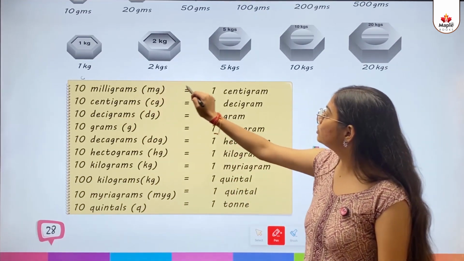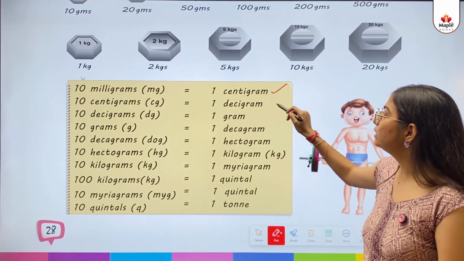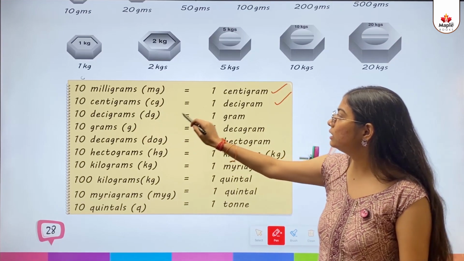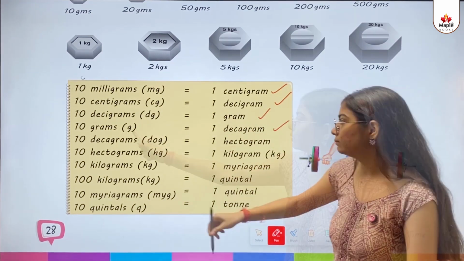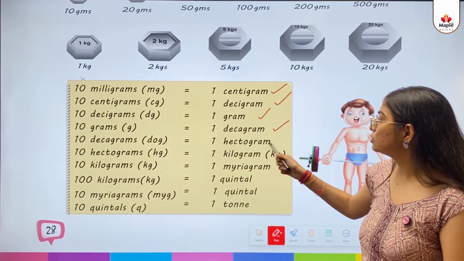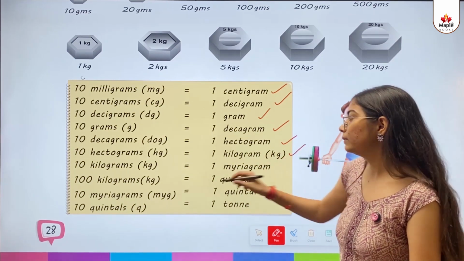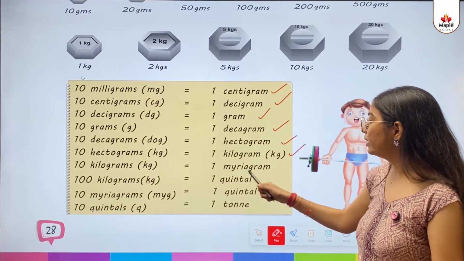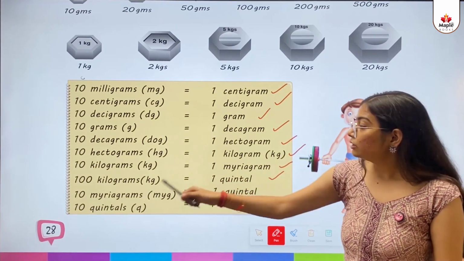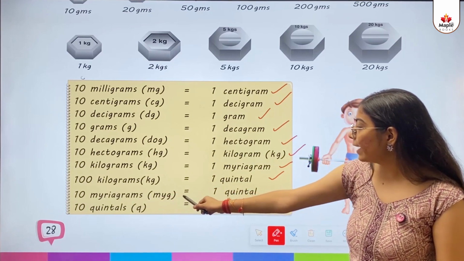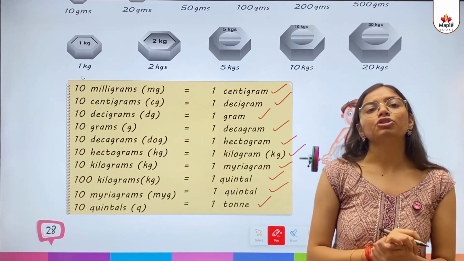10 milligrams (mg) equals 1 centigram. 10 centigrams (cg) equals 1 decigram. 10 decigrams (dg) equals 1 gram. 10 grams (g) equals 1 decagram. 10 decagrams (dag) equals 1 hectogram. 10 hectograms (hg) equals 1 kilogram. 10 kilograms (kg) equals 1 myriagram. 100 kilograms (kg) equals 1 quintal. 10 myriagrams (myg) equals 1 quintal. 10 quintals equals 1 ton.